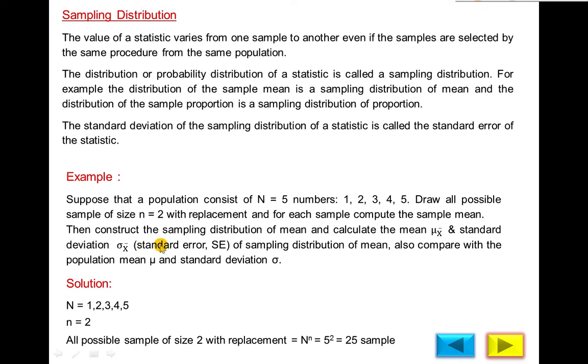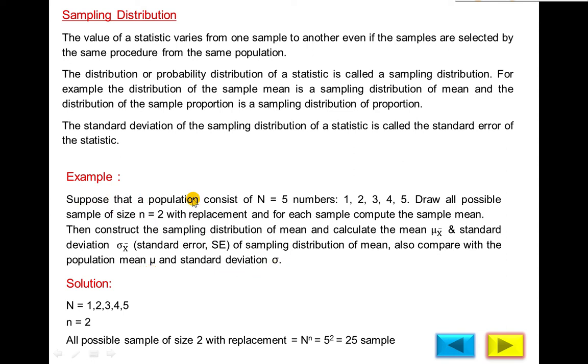So we will prove this with the help of an example. This is a very simple example. Population size and sample size are very small. First we will draw all possible samples, then we will convert them in the form of a sampling distribution table, and then we will calculate the mean of the sample mean and standard error, or you can say standard deviation, and then we will compare with the population mean and standard deviation.